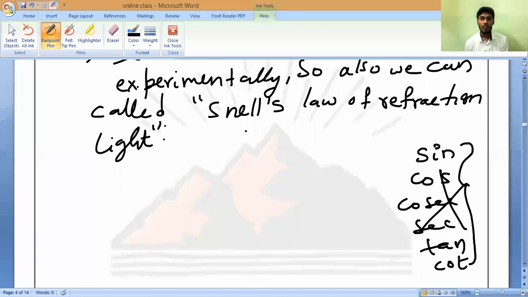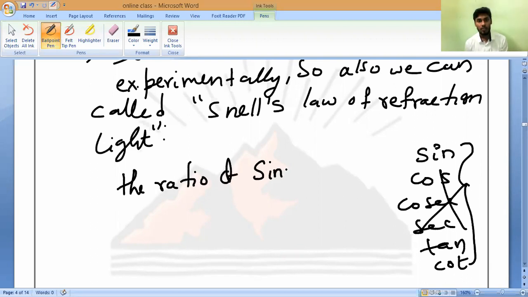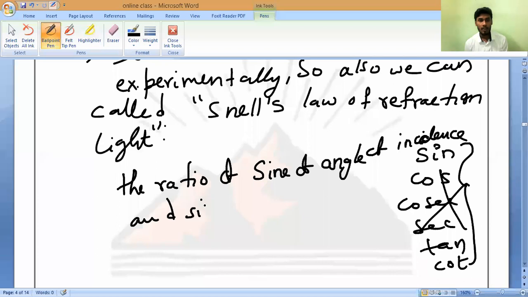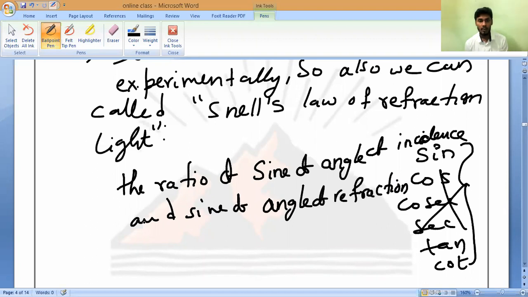So Snell's law of refraction of light says that the ratio of the sine of angle of incidence and the sine of angle of refraction is constant.